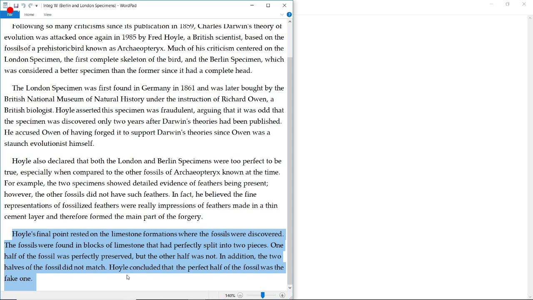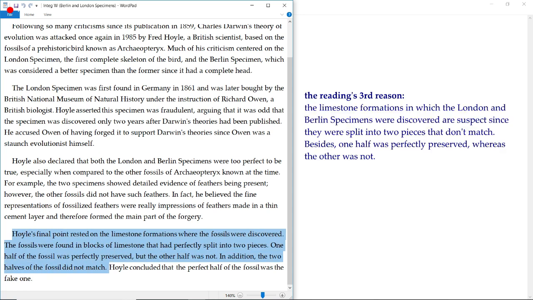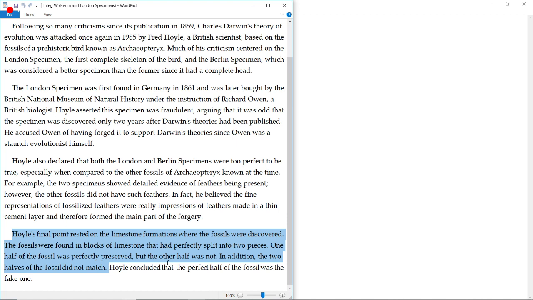Okay, so the third argument is stating that the limestone formations in which the London and Berlin specimens were discovered are also quite suspicious because they were split in two perfect pieces. However, only one half was perfectly preserved and the other half was pretty much left to rot. And the most suspicious part of all of this is that when the two halves are put together, they don't even have the same size, or they don't even come together to form a complete fossil. And that's why Fred Hoyle believes that, yeah, the limestone formations are quite suspect.